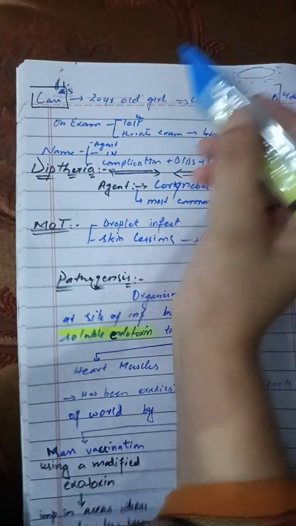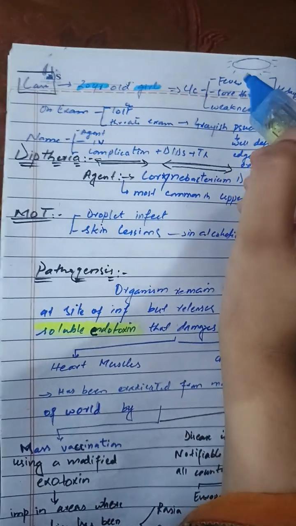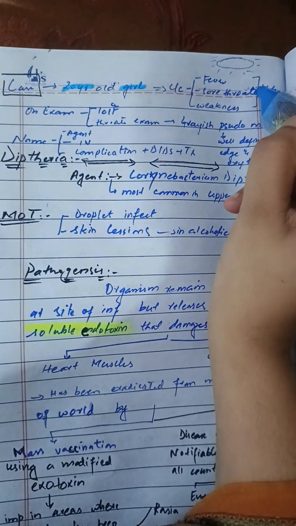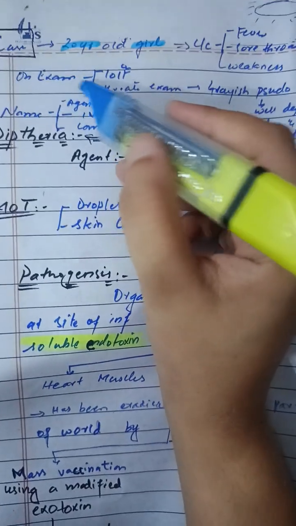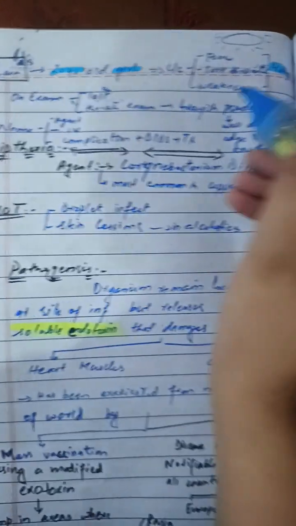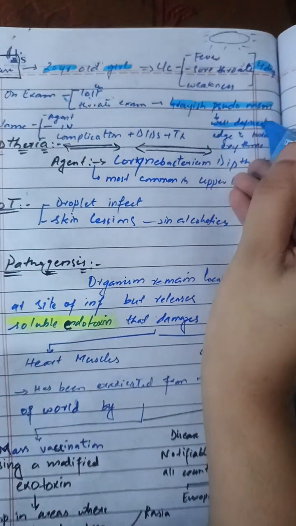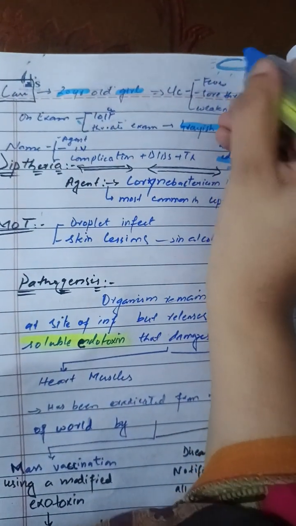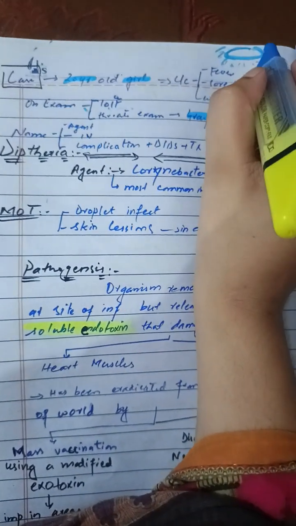In a case scenario, there's a 20-year-old girl who presented to the OPD with the complaint of fever, sore throat and weakness for 4 days. On examination, her fever was 101 Fahrenheit, and on throat examination, there was a grayish pseudomembrane with well-defined edges and surrounding erythema.